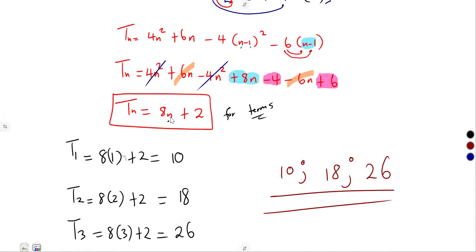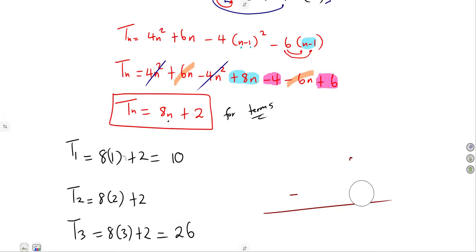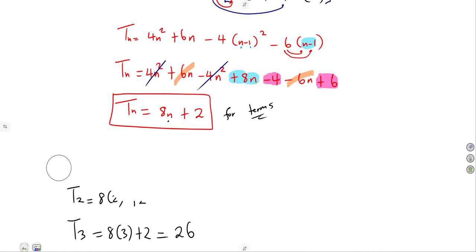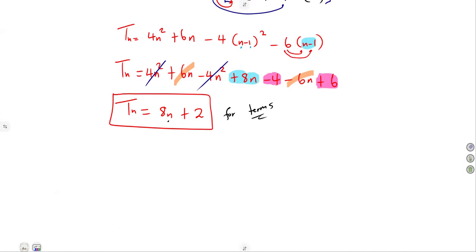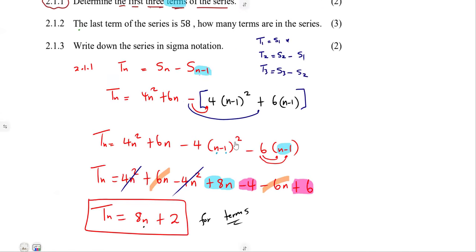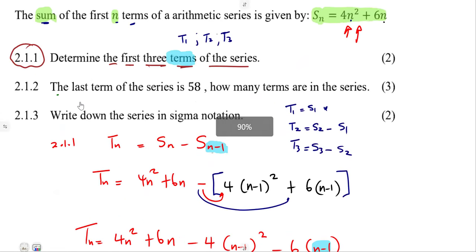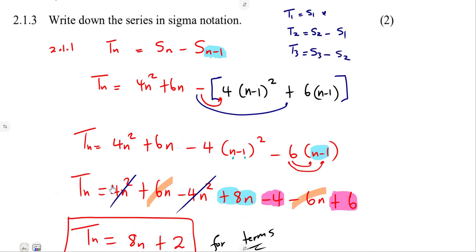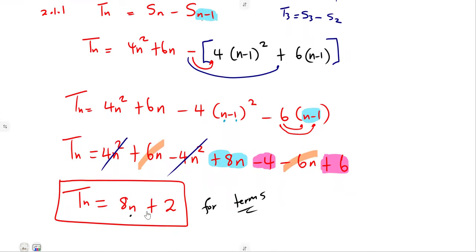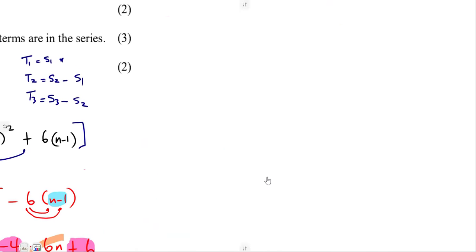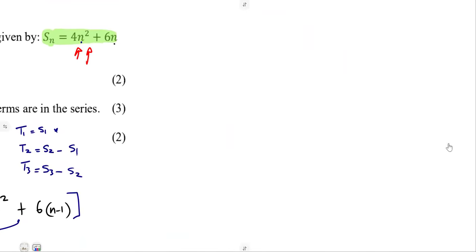From the Tn formula, you can determine those. But for those who are used to the Sn formula, you are not limited. Here I was just cautious because of 2.12. There was no way we had to go back to determining this, so it was important that you just find that one. Or you can simply use the Sn as it is. Remember, I said you can determine these terms from the Sn as it is.